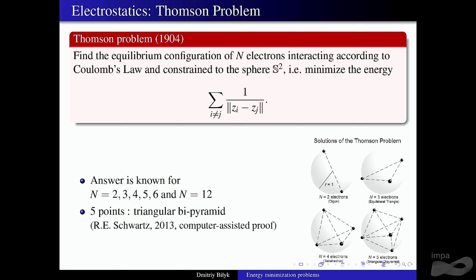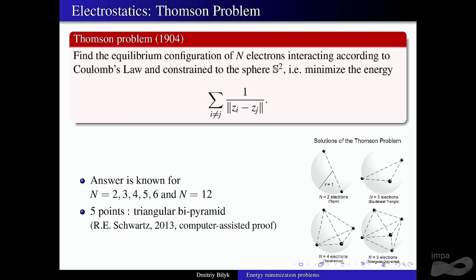should be. The answers to this problem are known only in really a handful of cases, 6 to be precise. In most of these cases, the minimizers are what you expect them to be. The only case among these that is significantly more delicate is the case of 5 points.